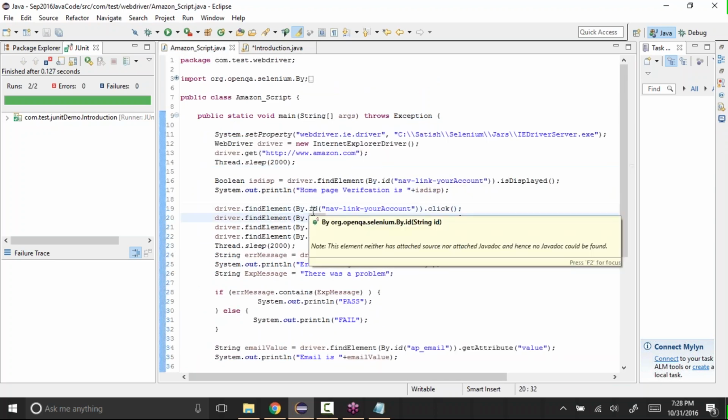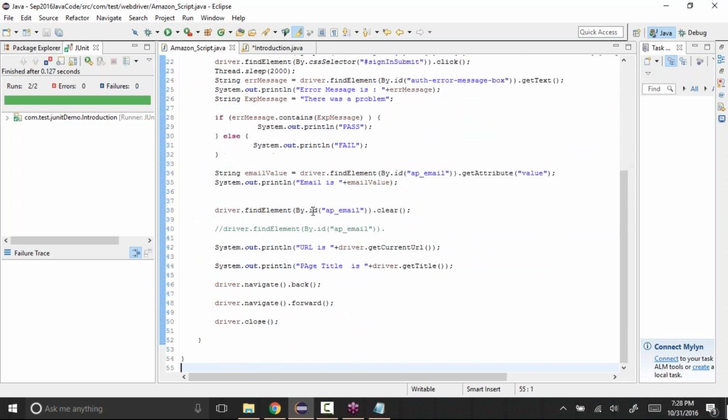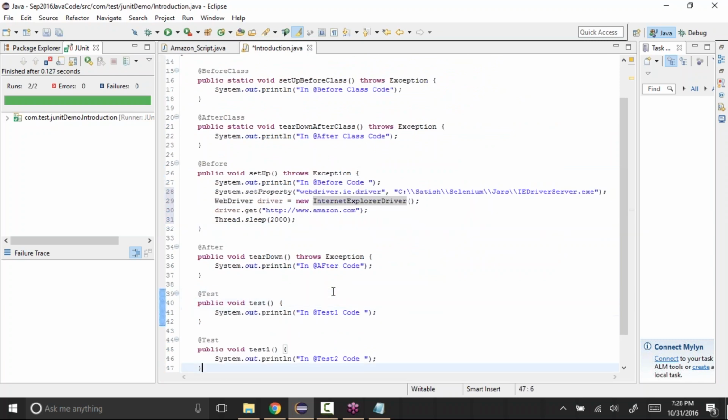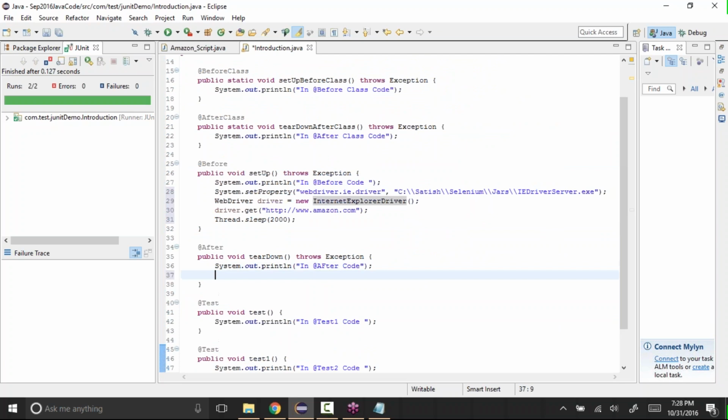Closing the browser we can do using driver.close. So I'll copy that driver.close and paste it here in @After.